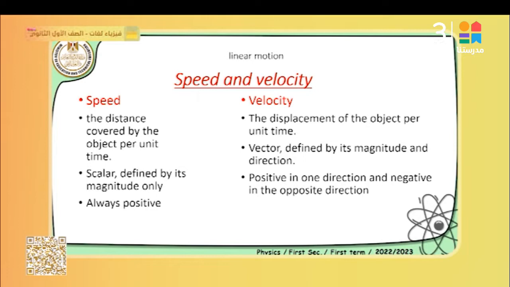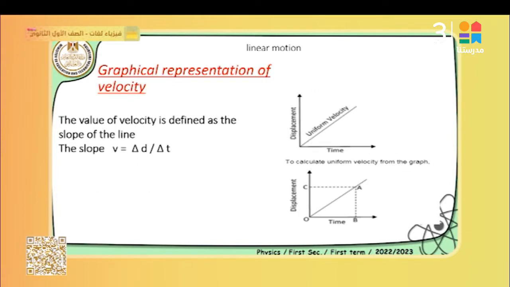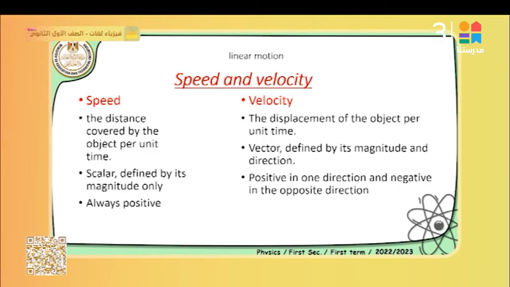As I have just said, I said speed, and this is wrong, because if we represent this displacement with time, the slope doesn't represent the speed, it represents the velocity of the object. Because we have a misconception between two concepts, which are speed and velocity.